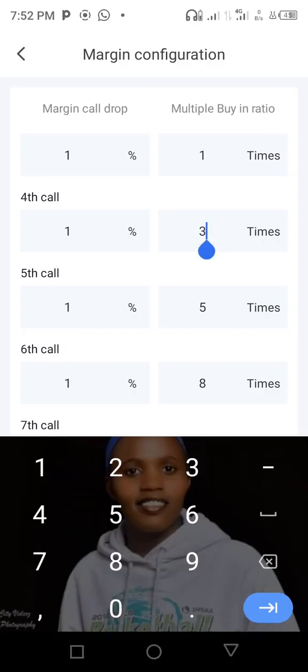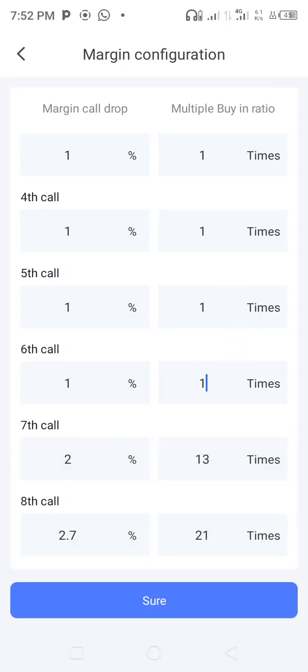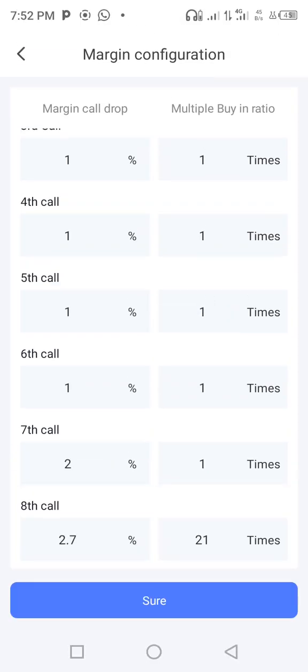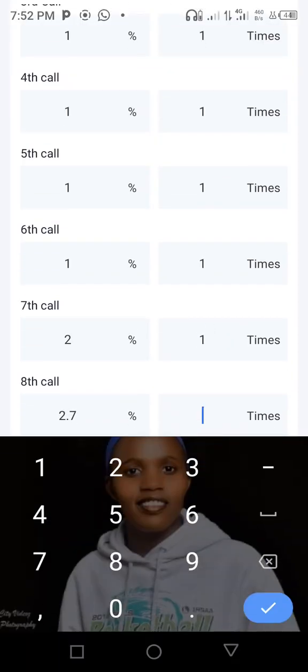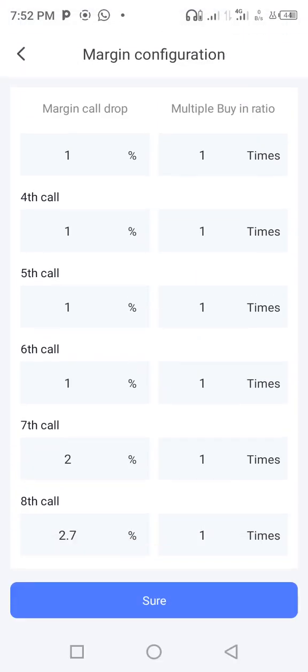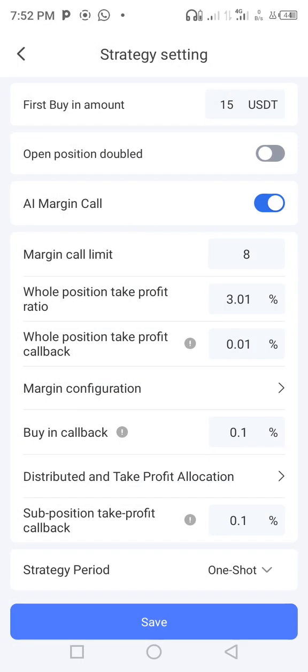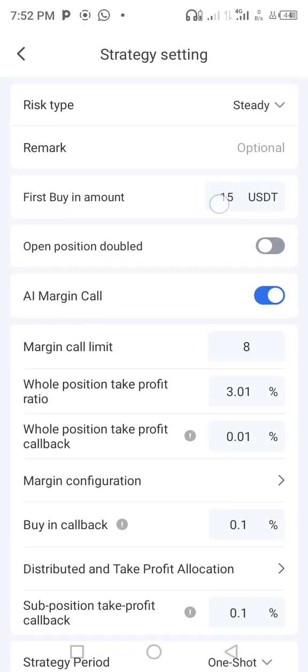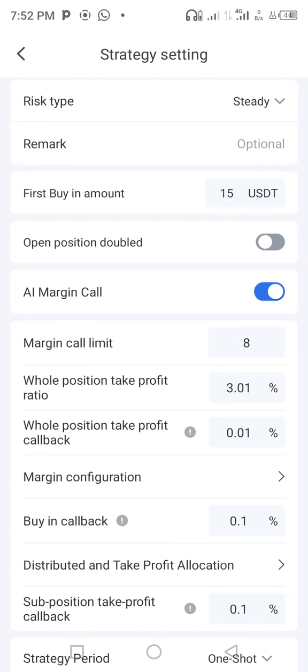You put here 1, depending on what you want. This strategy can change, and you put it the way you want. You can put here 1 so that you keep using 15 USDT each time. Then you press sure. Remember your first buy-in amount is 15. You can easily change it depending on what you want. Me, I have left it as 15.